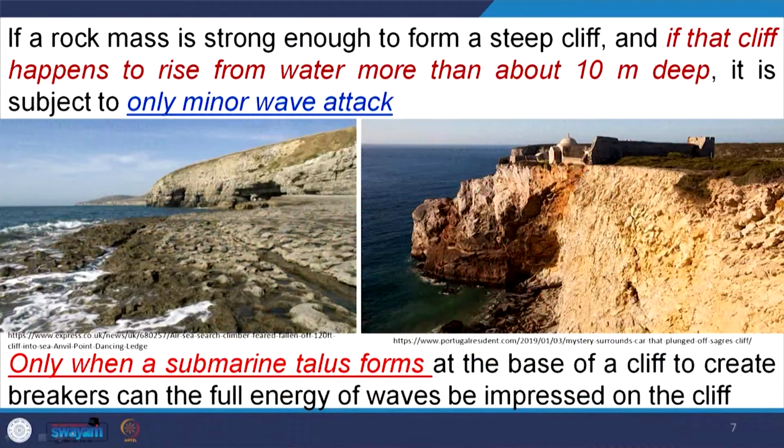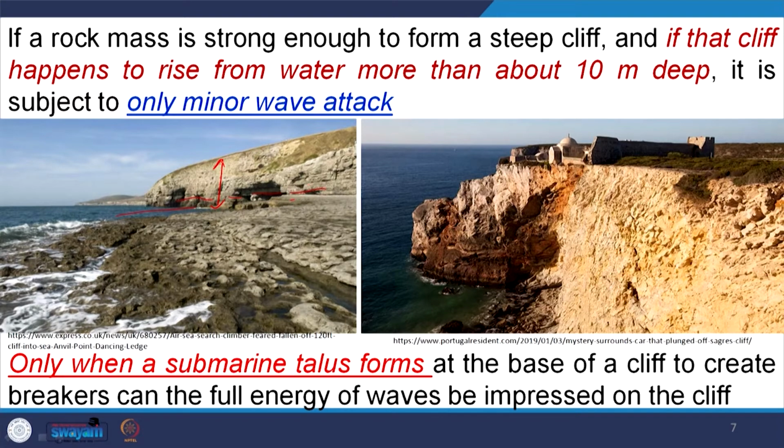If a rock mass is strong enough to form a steep cliff, and if that cliff happens to rise some tens of meters in height, it is subject to only minor wave attack. Because, for example, suppose we have a cliff here, and this cliff is much higher compared to the wave base, or the height up to which waves can affect.